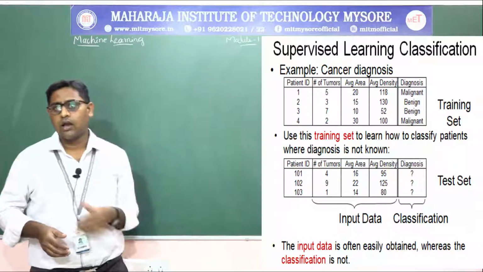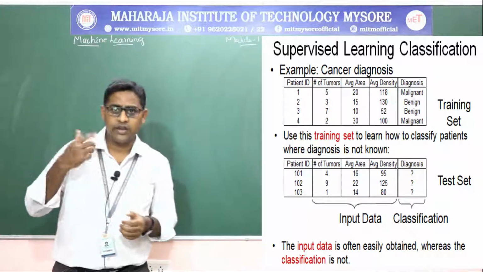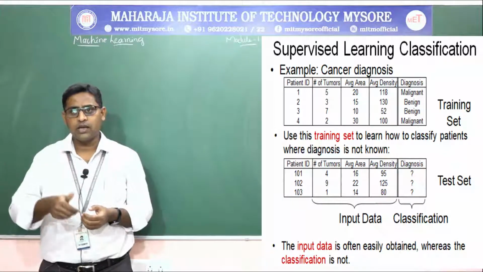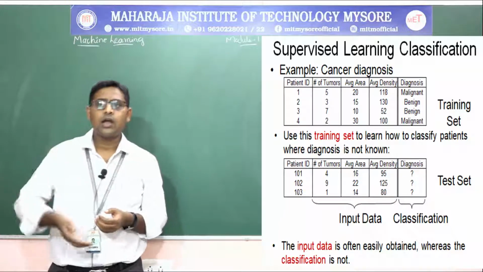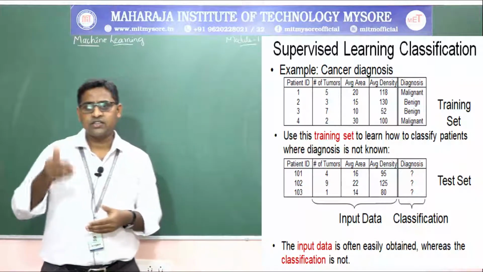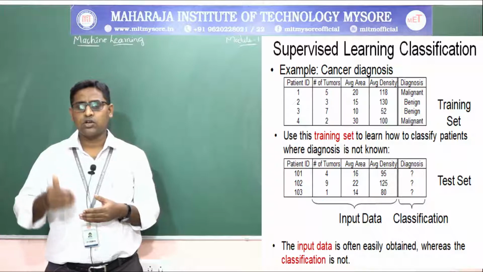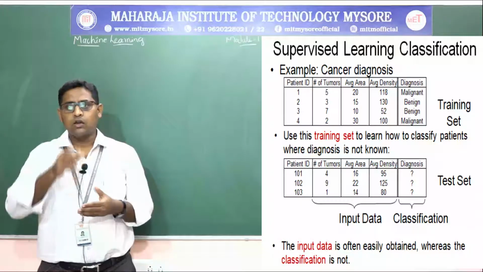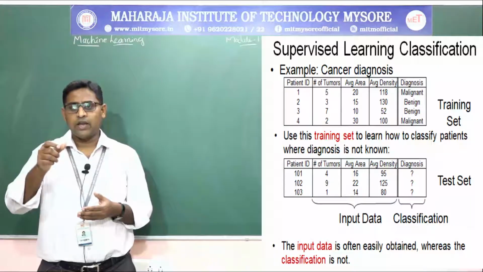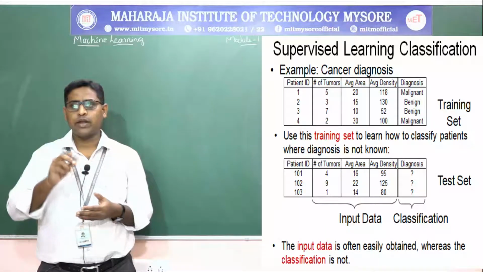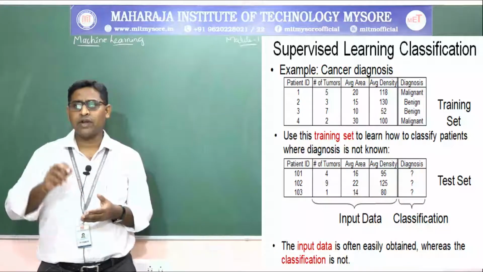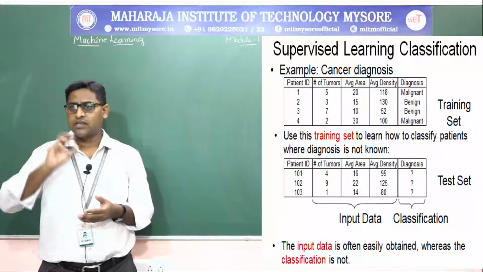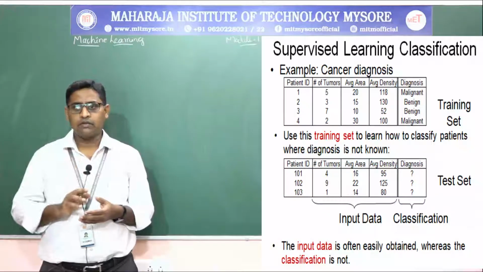So, for the above table, which is called the training set, you will be training the machine: this is the patient ID, this is the tumors, this is the average area, this is the average density, and this is the diagnosis you are supposed to do. That means the machine will learn that for patient number 1, with 5 tumors, average area 20 and average density 118, it has to be diagnosed as malignant. That is the training set it will be trained with.